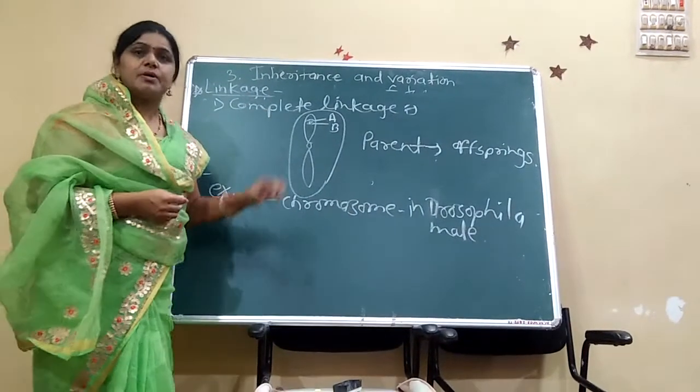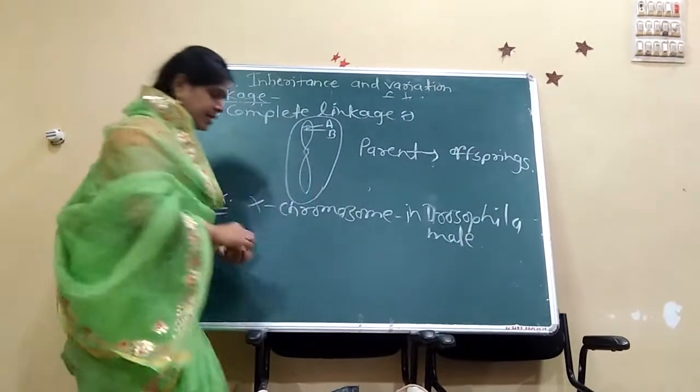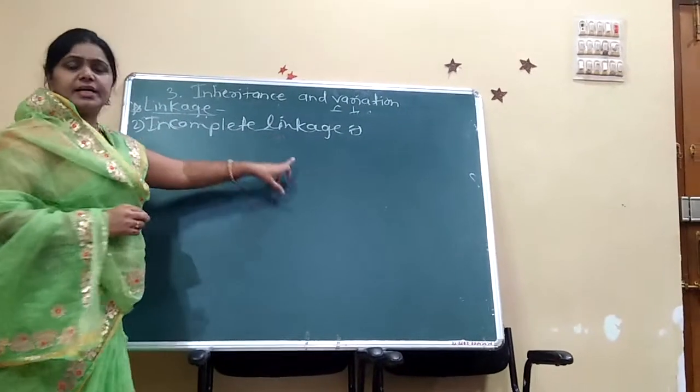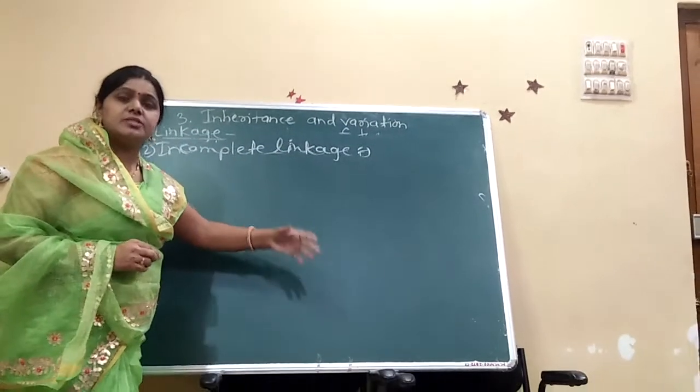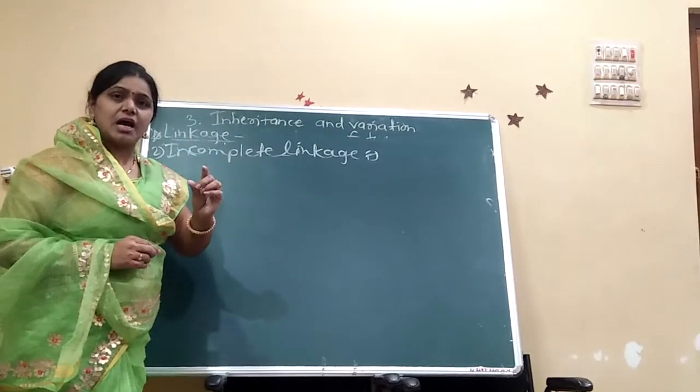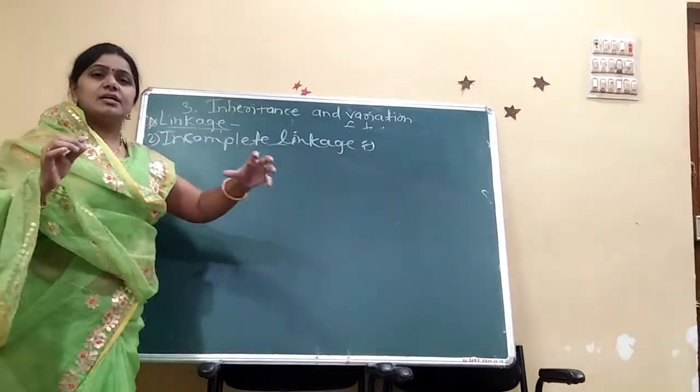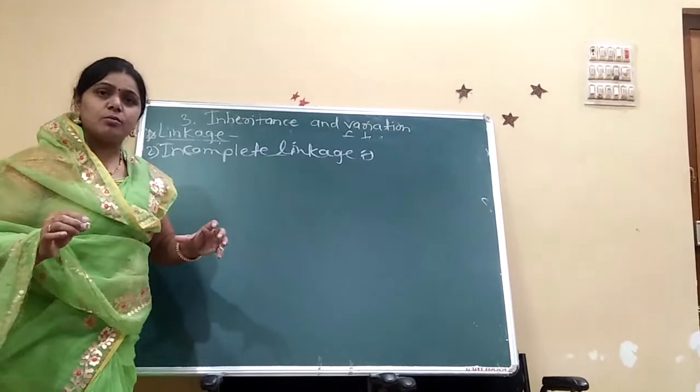Then the next type is incomplete linkage. Incomplete linked genes are genes that are distantly located on the same chromosome.